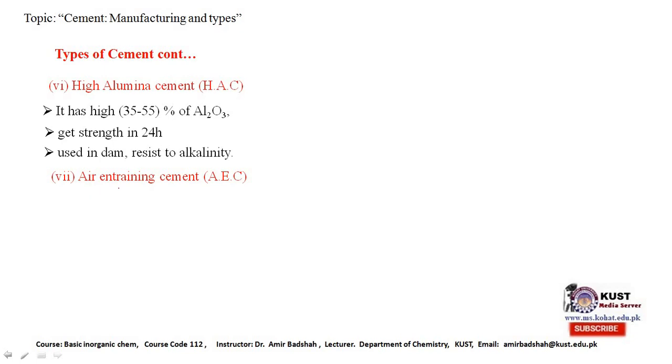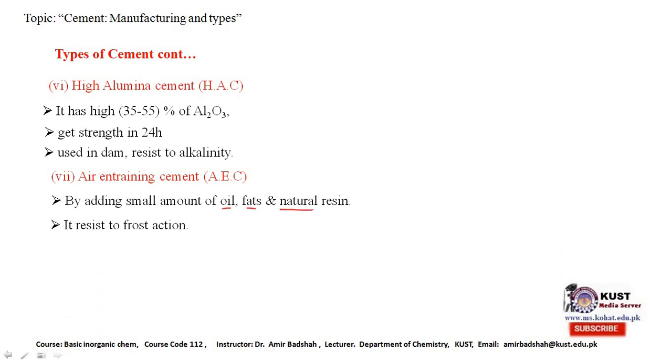The seventh number is the air entraining cement. Air entraining agents are added to the cement. The air entraining agents include oils, fats, and natural resins. These type of cement resist the frost actions on the surface. When water is on a surface, this freezing water degrades the cement inside it. But if we use such type of cement, air entraining cement, then it will not easily degrade. It was used for the first time in America.